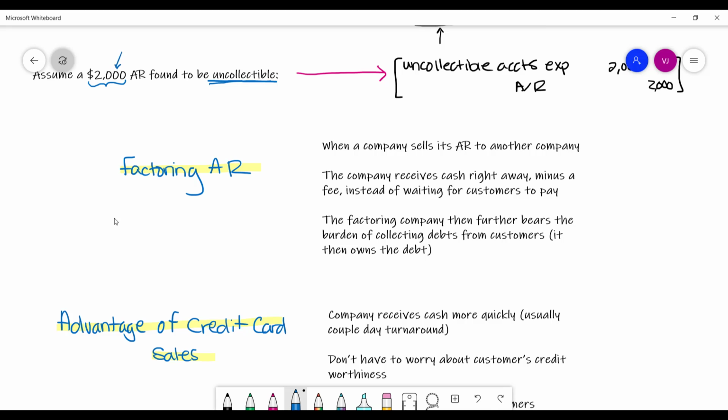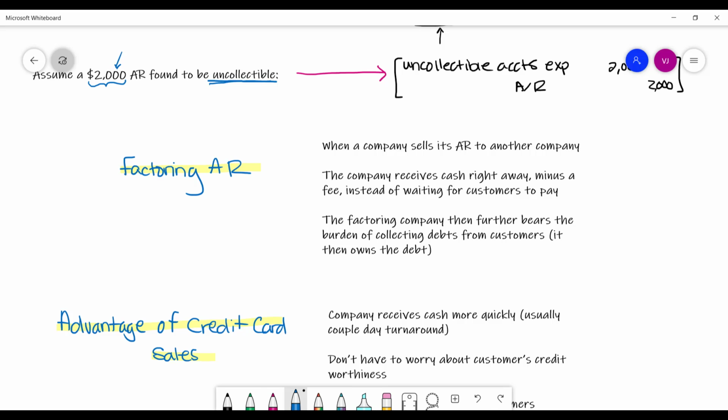In exchange for that cash up front, the company then sells that accounts receivable to the other company, and that other company is then in charge of collecting those debts. So the debts are no longer the responsibility of the company. The company doesn't have to wait around for its customers to pay it, because it received the cash right away minus a fee. The debt collector will now be tasked with collecting that debt and would be burdened with the possibility of some of those customers not paying.